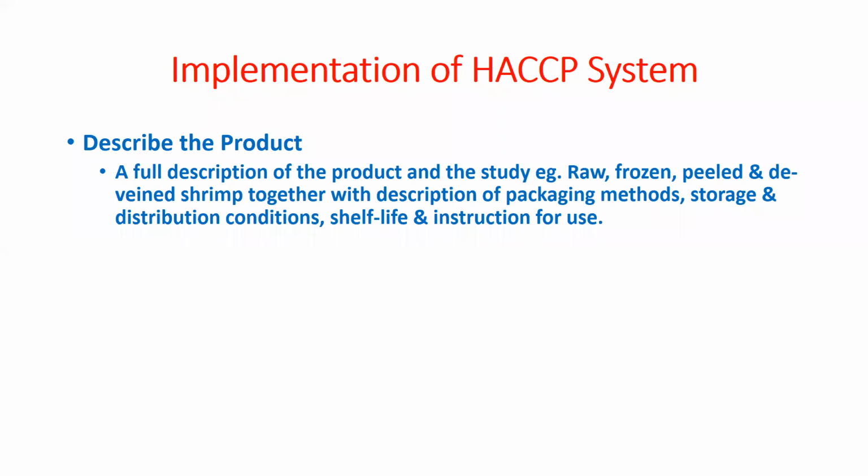So whatever products we are preparing, we must describe. If it is raw, then raw; if frozen, then frozen; if peeling is done, then peeled; if deveining is done, then deveined. We must also describe what kinds of packaging materials we require for storage. That is the second.